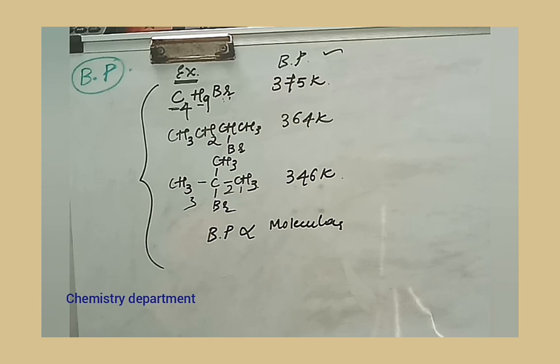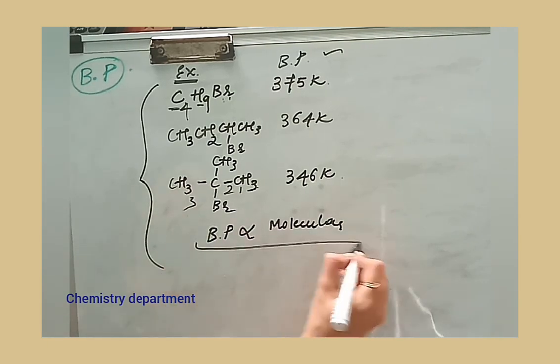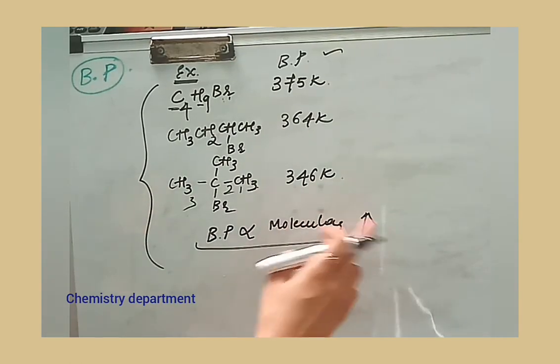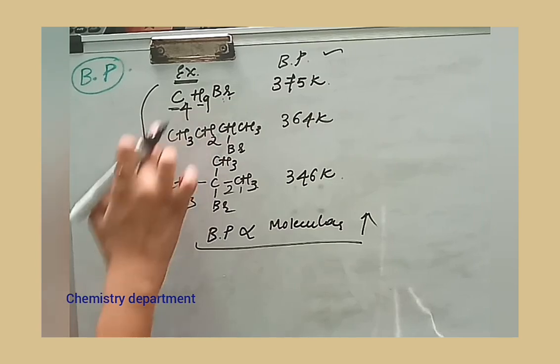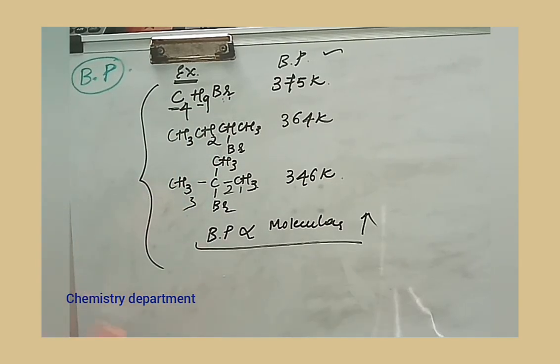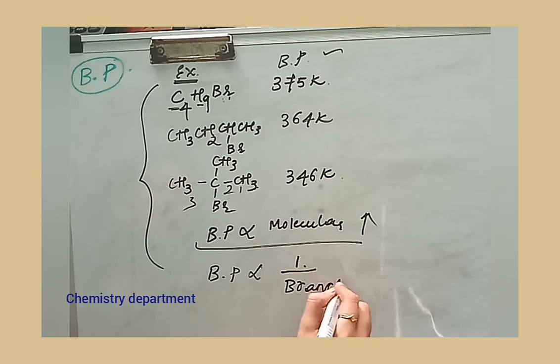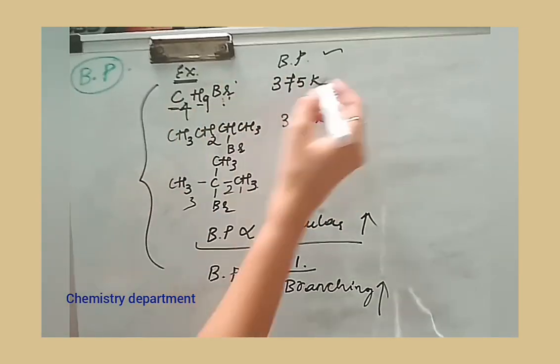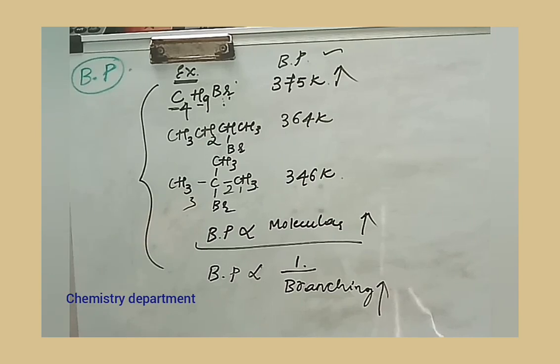So what exactly is happening here is, for the straight chain molecules, the boiling point is directly proportional to the molecular mass. As the molecular mass increases, the boiling point also increases. Whereas all these three have the same molecular mass, but still the boiling point is varying. The main reason for this is that the boiling point is inversely proportional to the branching. That means as the branching increases in the molecule, the boiling point will decrease. For the straight chain molecule, no doubt the molecular mass will be more, and this boiling point will be 375 Kelvin.